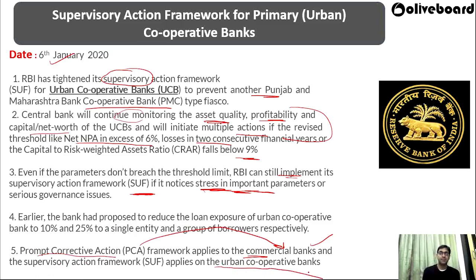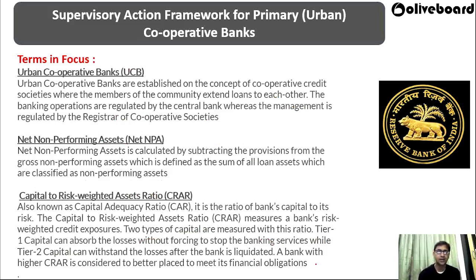So PCA applies to commercial banks, SAF applies to urban cooperative banks. You should know the difference, and you should exactly know in this slide what is more important. This is important.